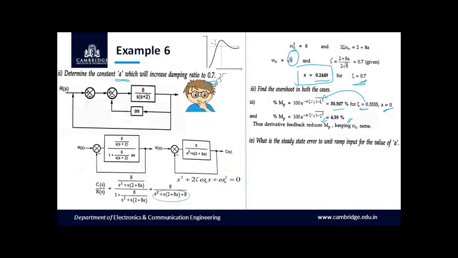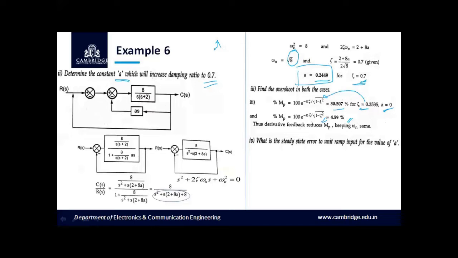So we can relate. We hope you could remember the response graph shown here, the maximum peak overshoot. The drawback is that the maximum peak overshoot should not be very high. We should maintain a proper limited level in such a way that it settles down much faster and reaches its settling time with a very lesser steady state error. So in this case, it is very clear that if you introduce a derivative feedback, the peak overshoot is getting reduced. We can make a note of it.